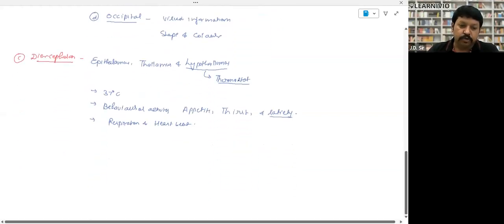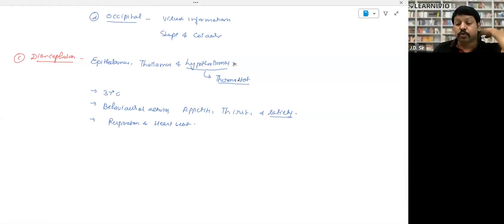Diencephalon. You need not note down the parts of the diencephalon, but here the part of the diencephalon is the hypothalamus. The hypothalamus is a gland which is responsible for the thermostat, meaning it controls the body temperature, right? Suppose the outside temperature is down, it's minus. So what will happen?